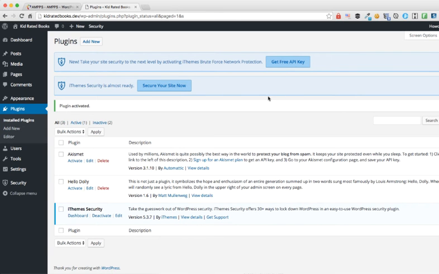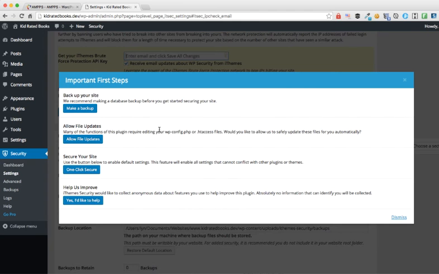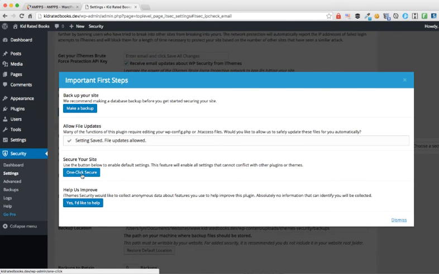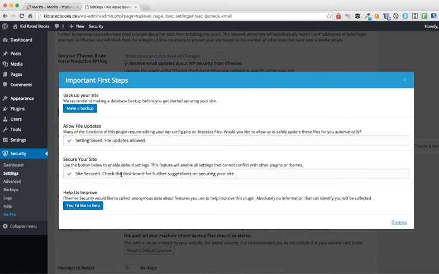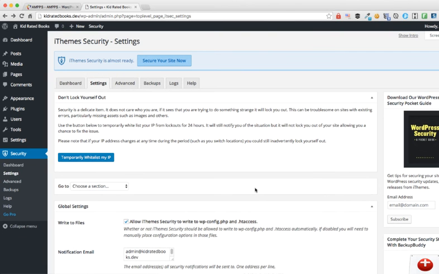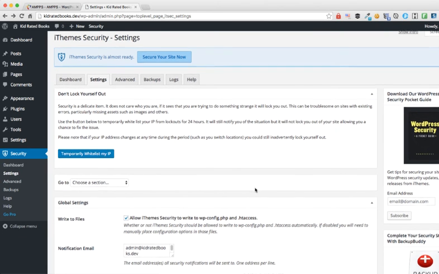Next thing to do is click on this, and it'll give me some important first steps to complete. It will ask you to make a backup. Typically, I don't do that right now because it's brand new, so there's really no need to. Next thing I want to do is click that and do a one-click secure. This will set up the plugin with the most common settings, and then I can safely dismiss this.